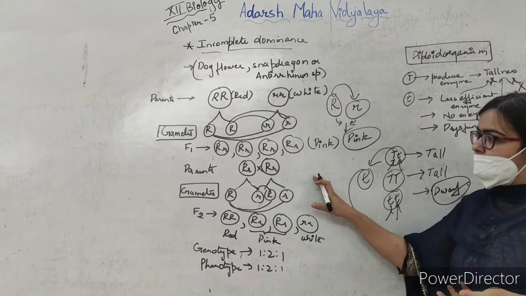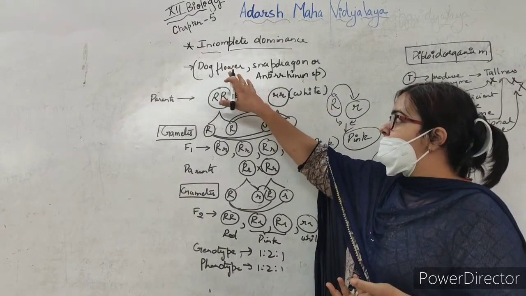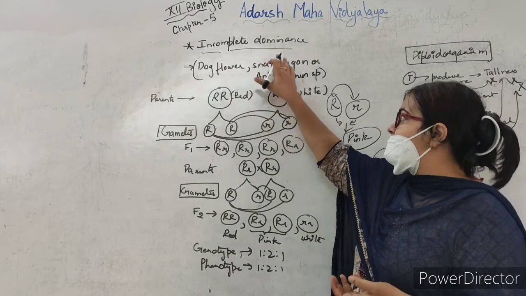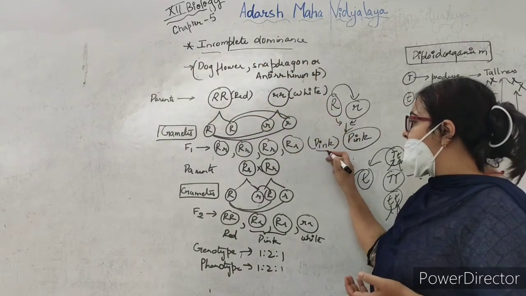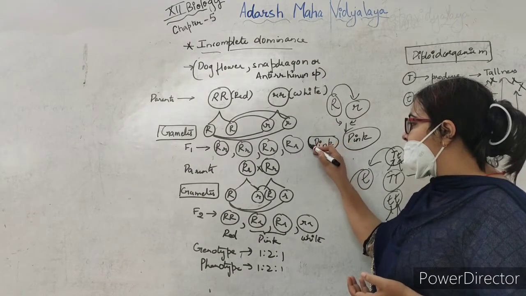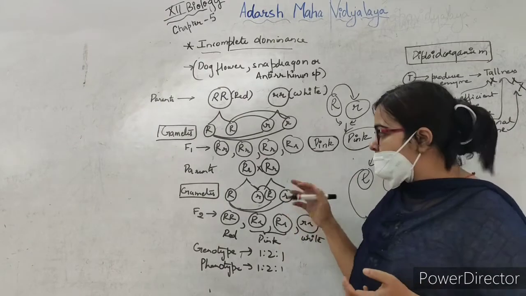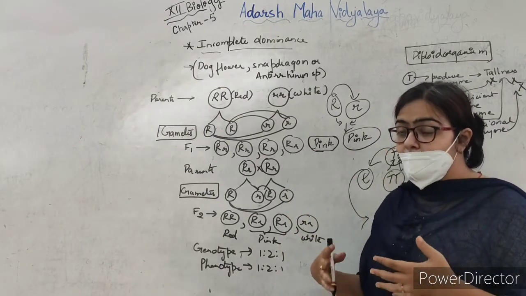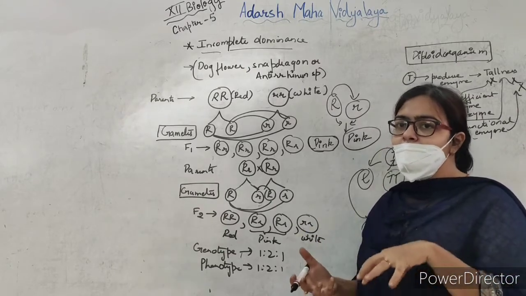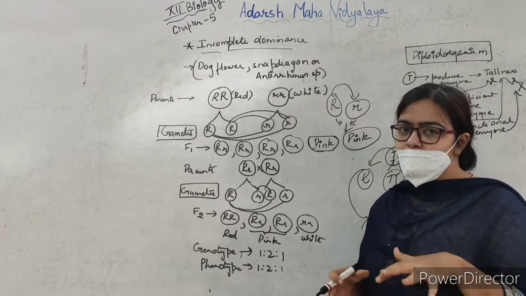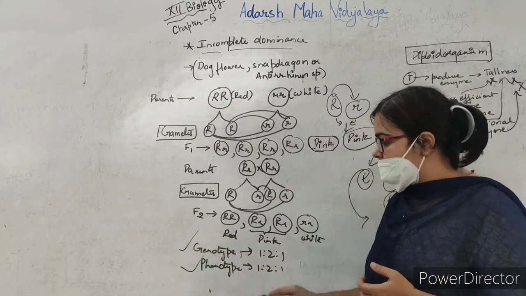And in incomplete dominance, we saw what? We saw a particular plant, that is dog flower or snapdragon, in which we were able to see a pink color in the F1 generation. That was the intermediate between the red and the white color. So there was mixing of both the characters, because the capital R was not able to completely dominate the small r, and both of them express themselves. So here the genotypic and the phenotypic ratio was same.